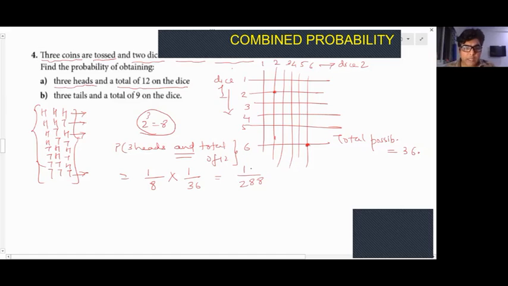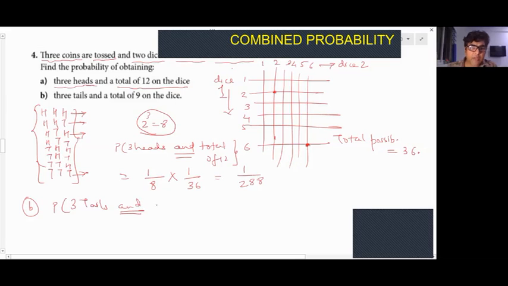Okay, next is the B part. Check out the B part. What is it? 3 tails and a total of 9 on a dice. Now 3 tails, again, how do you get 3 tails? Again, you can get 3 tails only once. Probability of 3 tails, right?